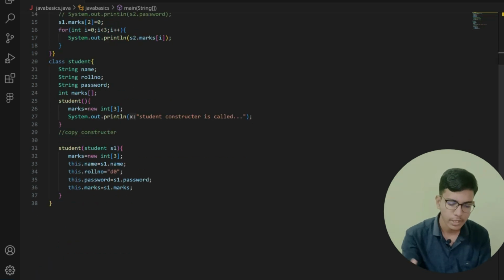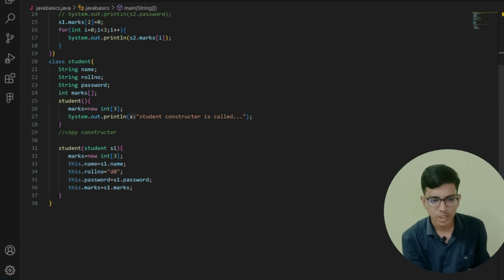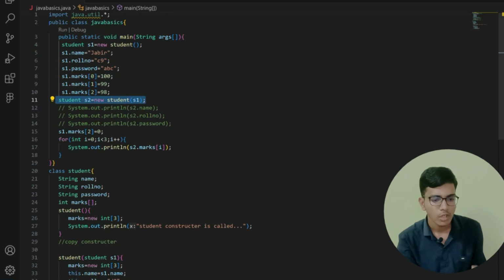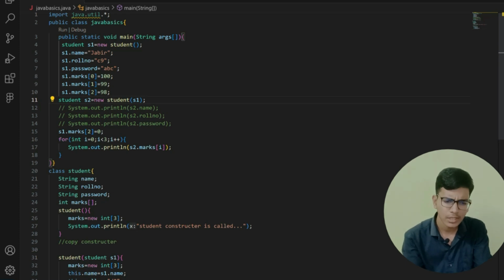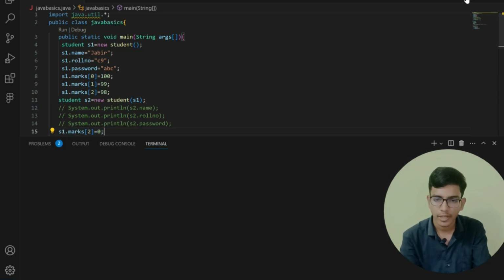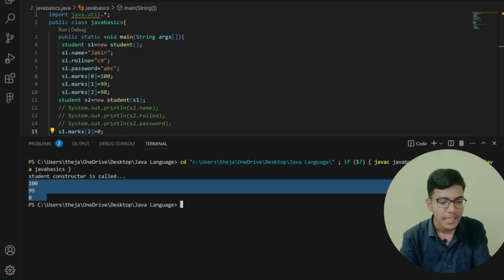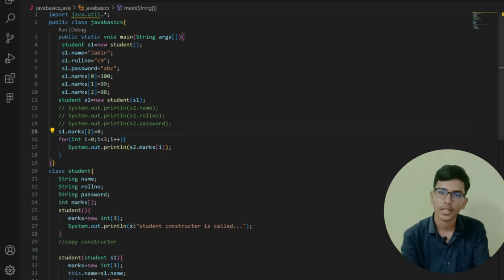In the constructor, whatever values the s1 array has, we have stored in our s2 object. After calling the constructor and taking whatever input s1 has, we have changed the marks. Now let me save this and run. You can see that the actual array also got changed. This is because of a concept called shallow copying.